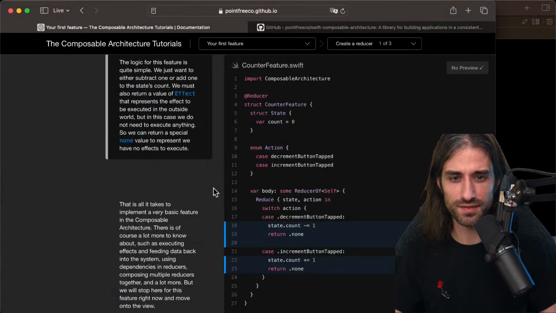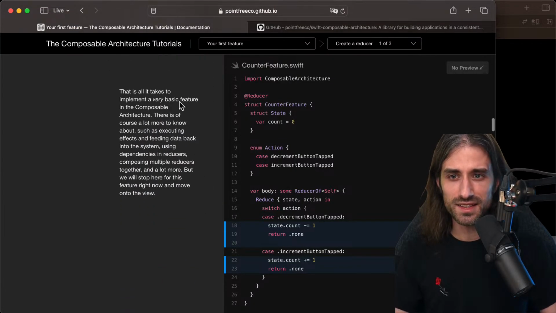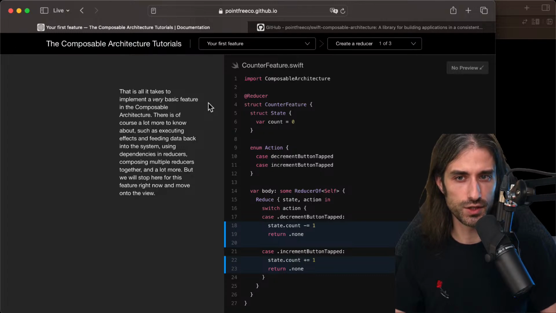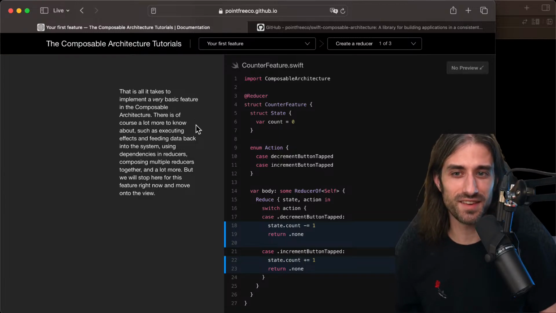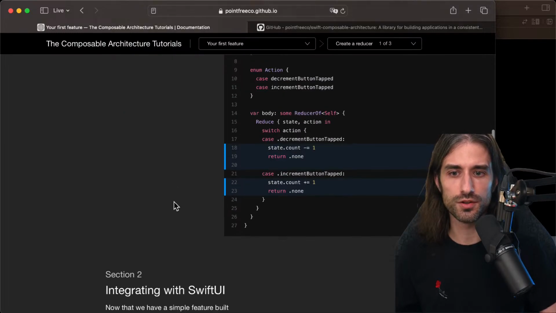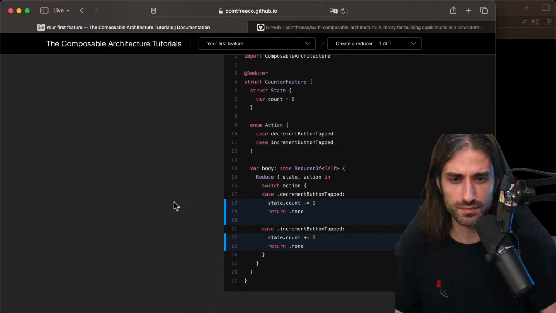Okay, let me go back to Safari. So that is all it takes to implement a very basic feature in the composable architecture. There is of course a lot more to know about, such as executing effects and feeding data back into the system, using dependencies in reducers, composing multiple reducers together, and a lot more. But we will stop here for this feature right now and move on to the view.